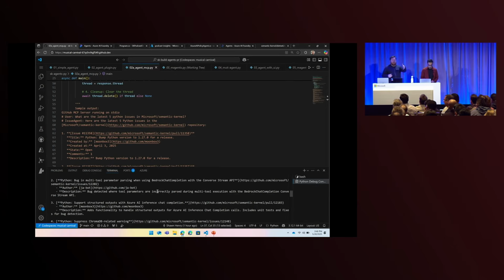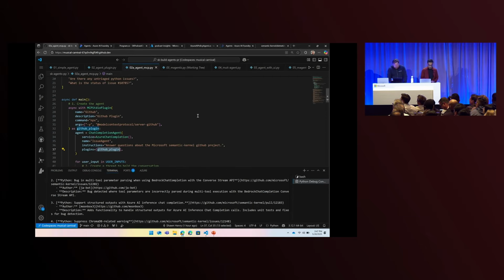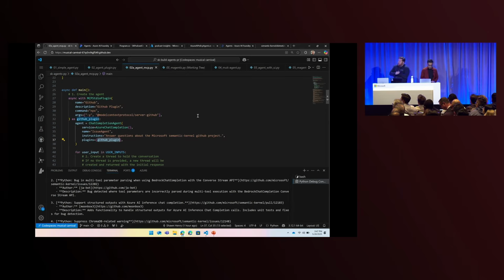You've probably seen a lot of MCP being used with Visual Studio Code and Agent Mode, and GitHub, and Copilot Studio agents as well. And now you can use it with Semantic Kernel. One of the things I do want to point out, I don't have time to run the demo for it,